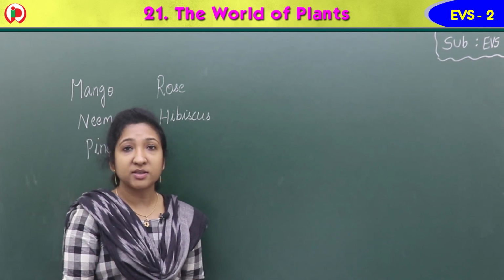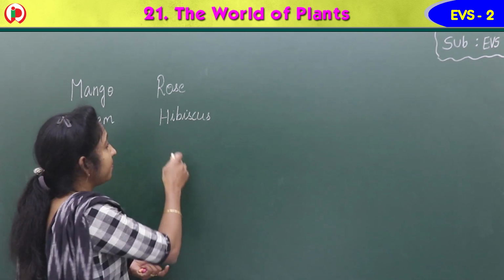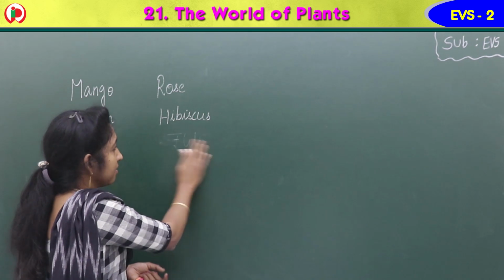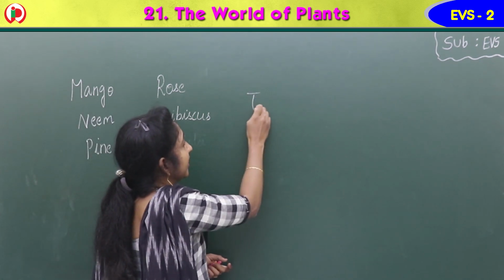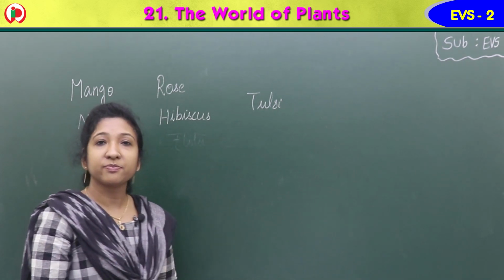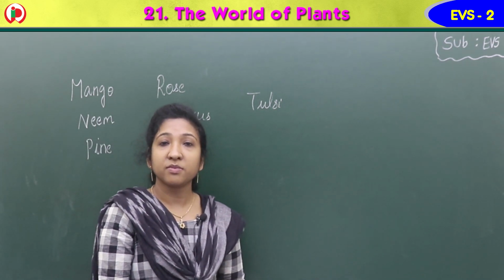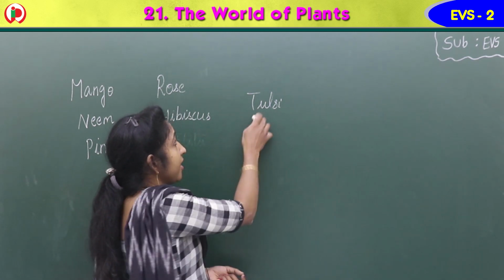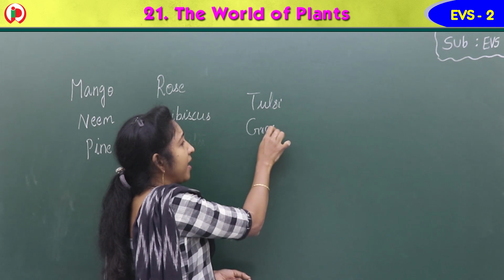In many of the houses, in front of houses, people plant tulsi, isn't it? Tulsi plant also. Then grass is a plant, isn't it? Grass also is a plant, a small plant we can say.